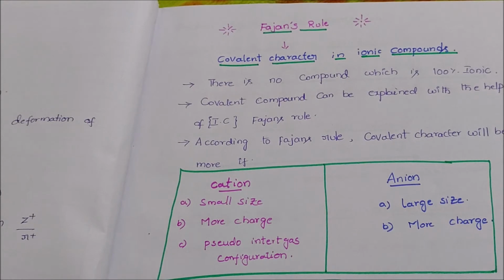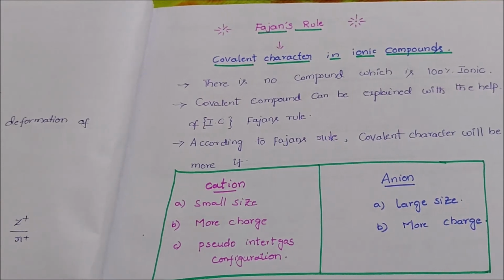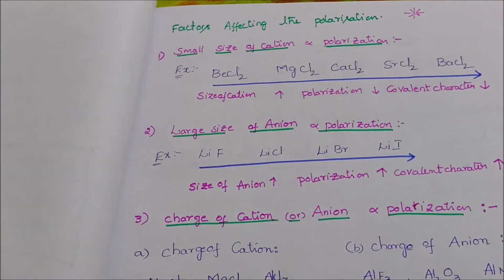The cation has small size, more charge, and pseudo inert gas configuration, and the anion has large size and more charge; then they have more covalent character.